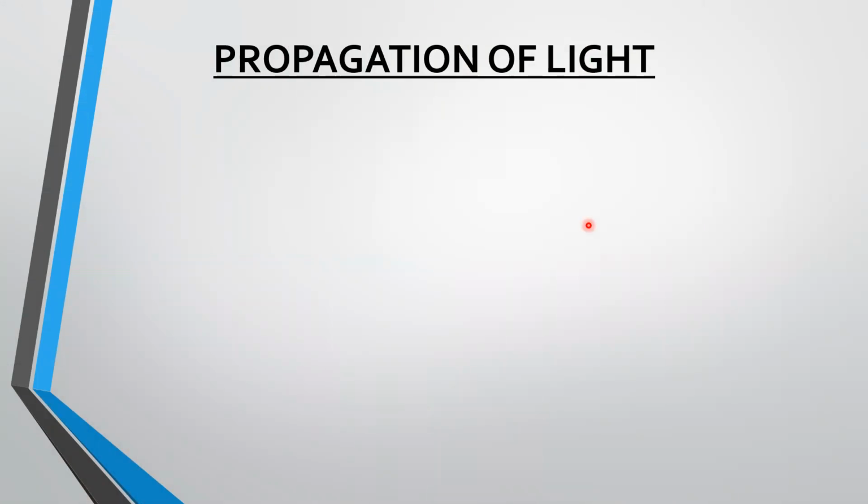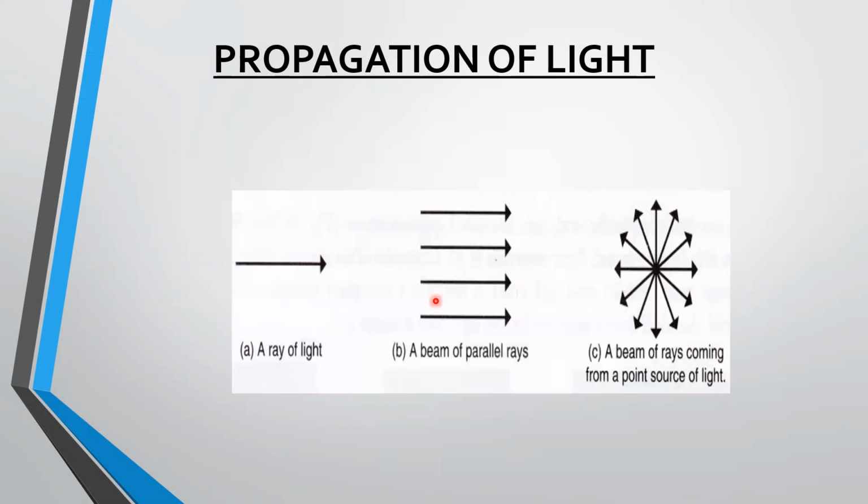When we want to represent the propagation of light, we do it with a diagram. We represent it with the help of rays and beams. A ray is a line with an arrow that shows the direction of propagation of light, and such a diagram is called a ray diagram. A group of light rays moving in an organized manner is called a beam of light.